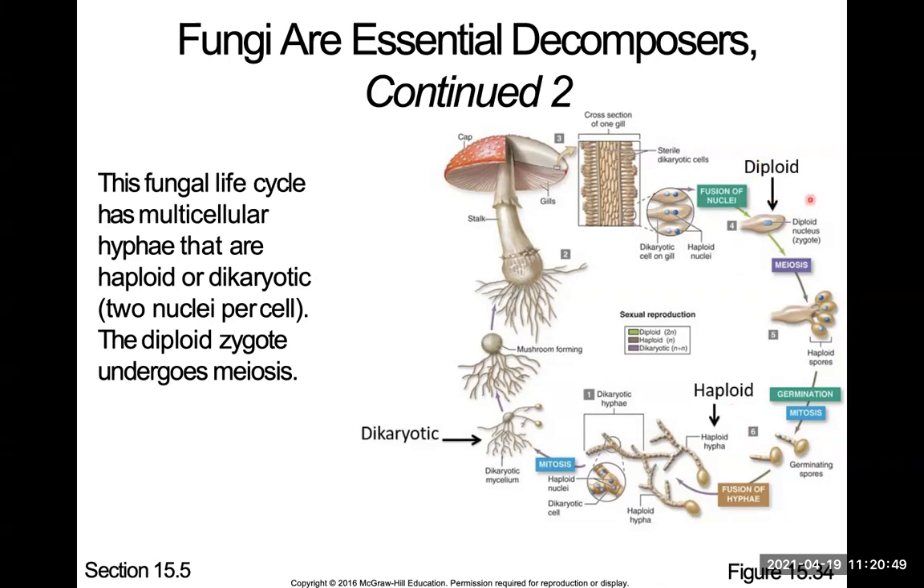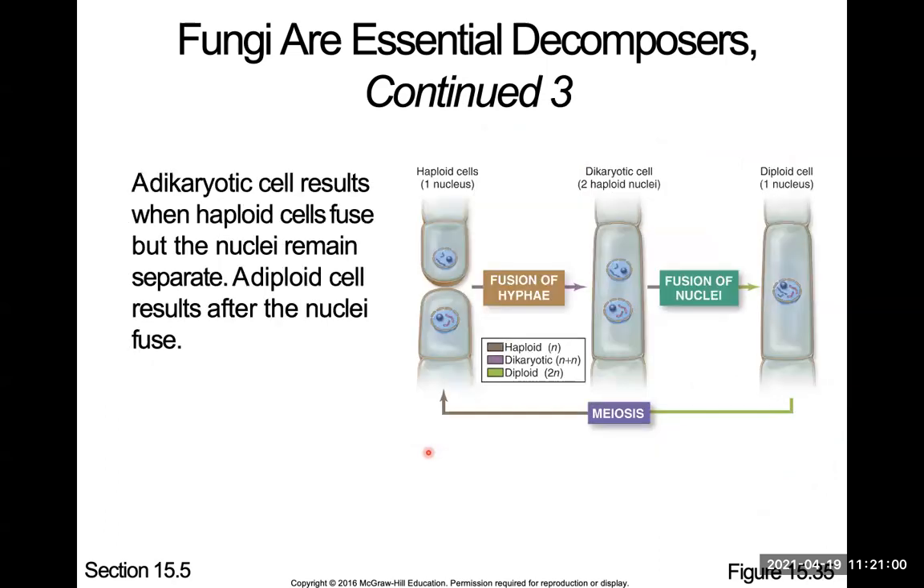I'm not going to have you memorize this life cycle. I think it's a little bit too much for this course. But I do want you to know what dikaryotic is. Dikaryotic is when haploid hyphae fuse together. Now this cell has two nuclei. When it has two nuclei, it's called a dikaryotic cell. It has two haploid nuclei. Then those nuclei fuse, now it's a diploid cell. It's a very special characteristic found in fungi. So make sure you know what dikaryotic means.